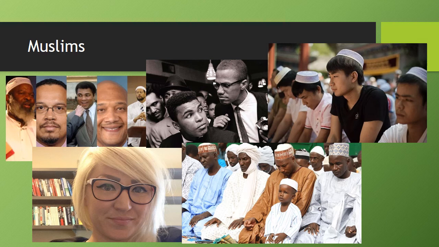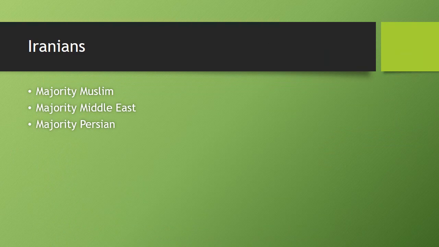On the right we have the Uyghurs in China. That's a Chinese Muslim group. And then as you saw on the previous map, there's a large number of people in North Africa who are Muslims, depicted on the bottom right there. And then certainly there are plenty of Muslims who are white, European descent. Anyone can believe in a religion. So just to review, Iranians are majority Muslim, majority Middle East, and majority Persian.